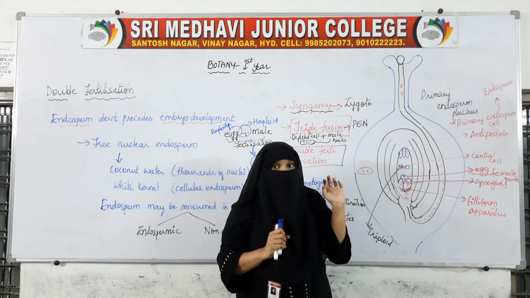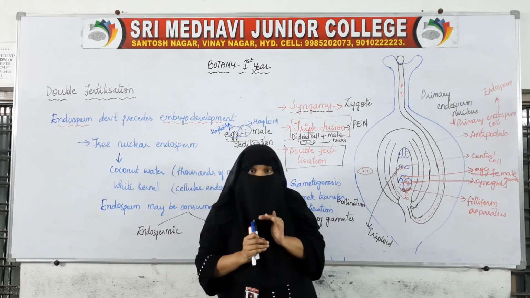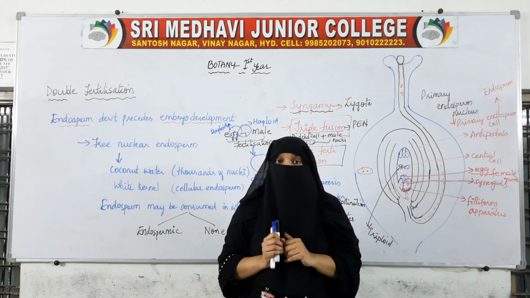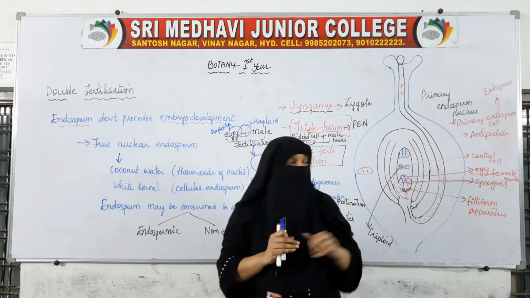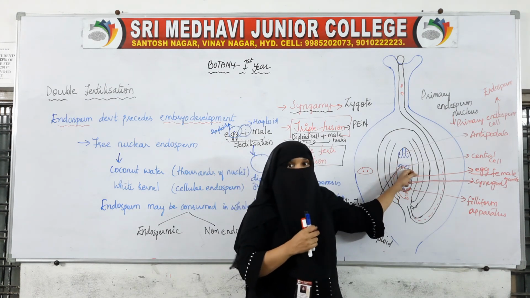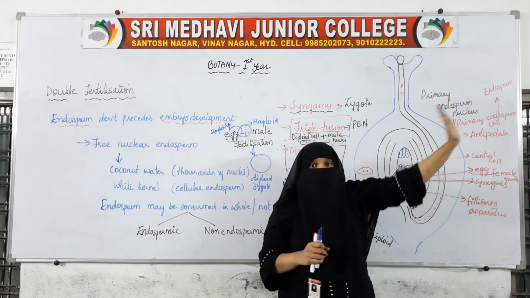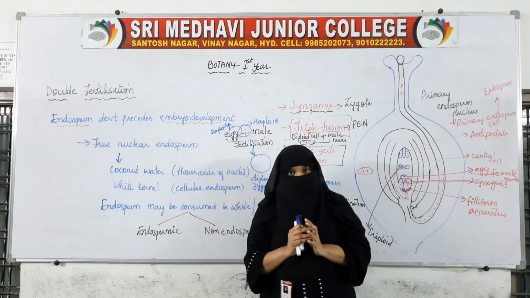Because for undergoing development, the zygote needs nutrition. So this development is seen first, because after the endosperm is formed, now the zygote will develop.